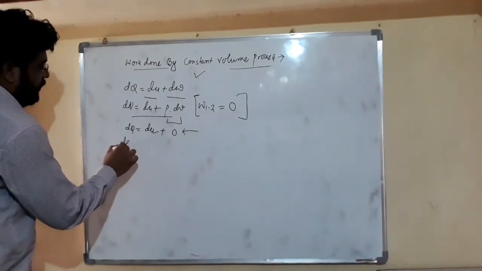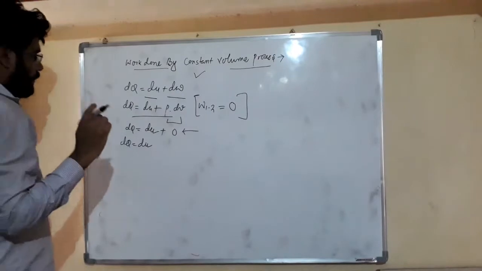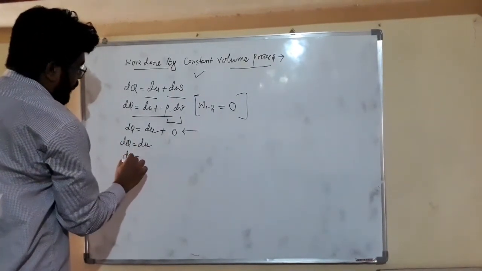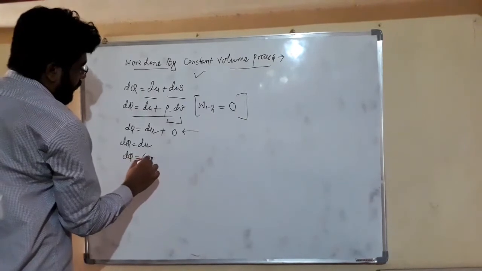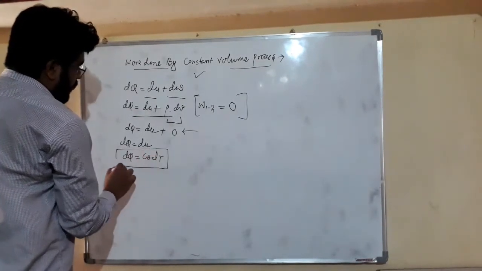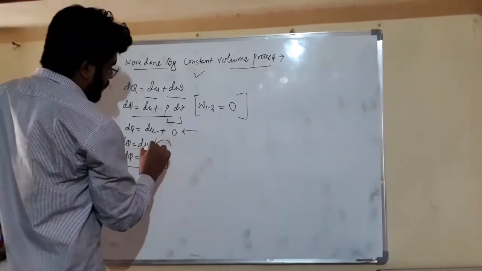Now friends, dQ is equal to dU, and we know that dU is equal to Cv dT in case of constant volume. We have already derived this.